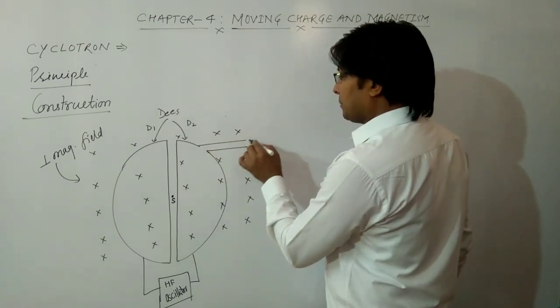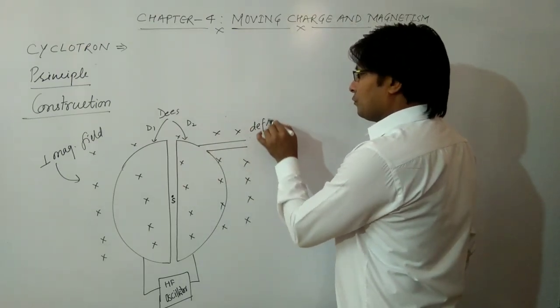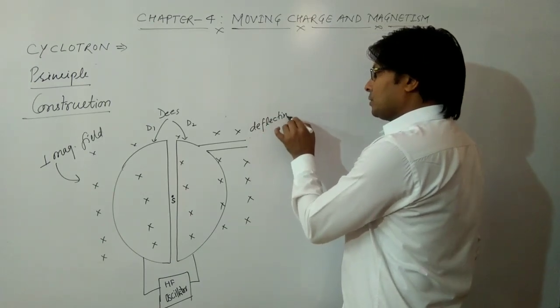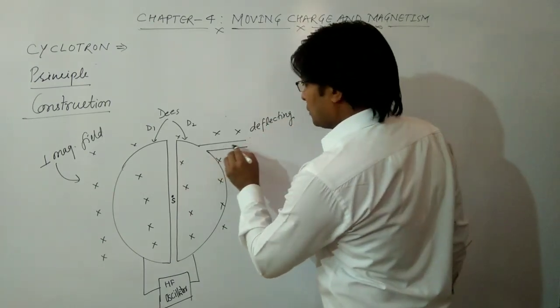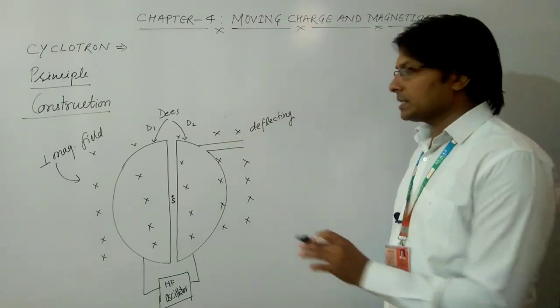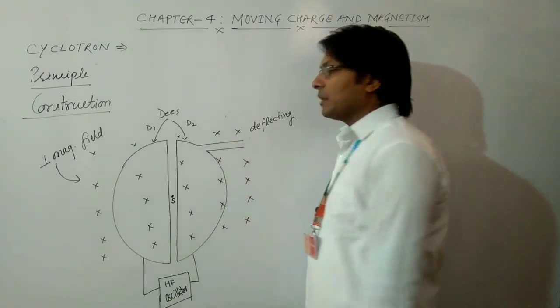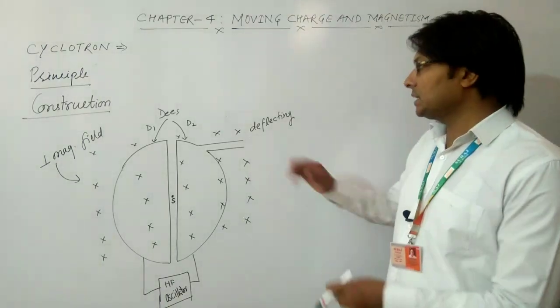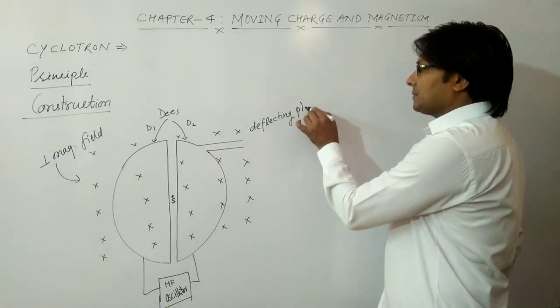This is the deflecting plate, which we will use to deflect the charged particle once it reaches its maximum velocity or maximum kinetic energy. So these are deflecting plates.